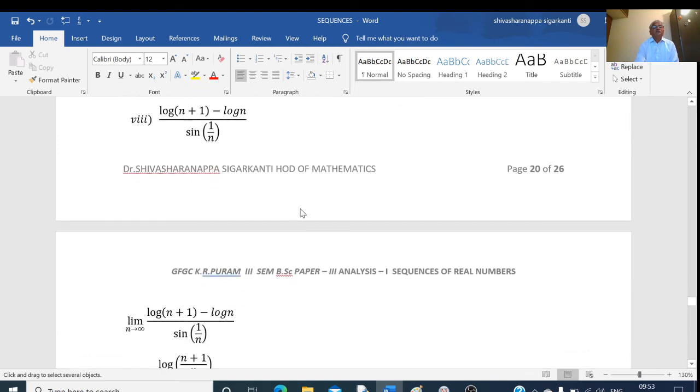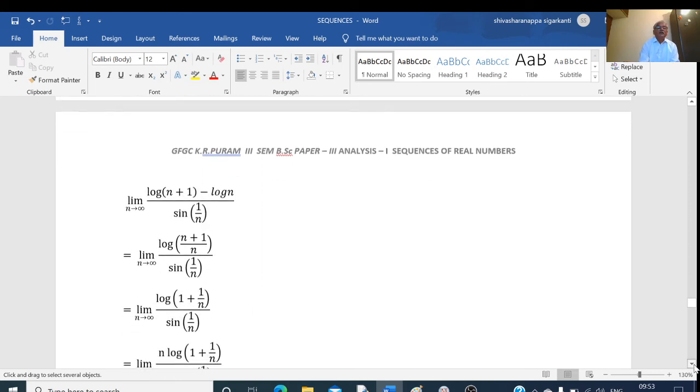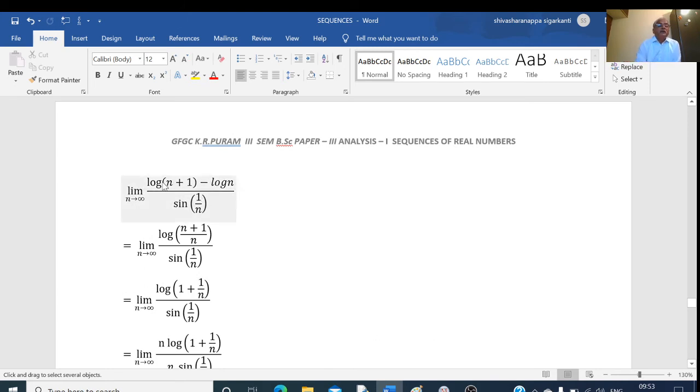Next example: take the limit of log of n plus 1 minus log of n, divided by sine of 1 by n. Here, I will write the numerator: log m minus log n is log of m by n. The denominator stays as it is, sine of 1 by n.